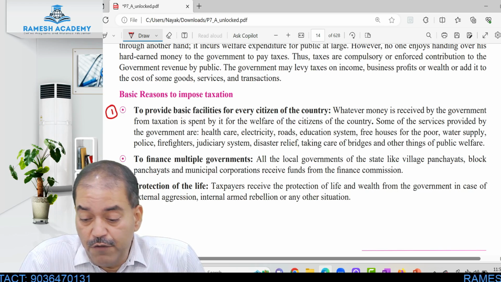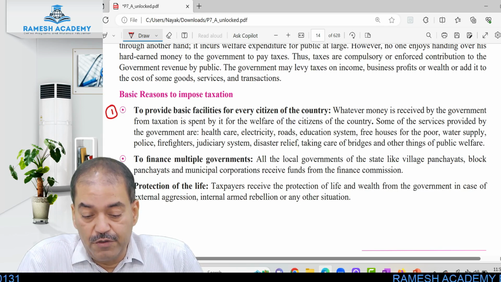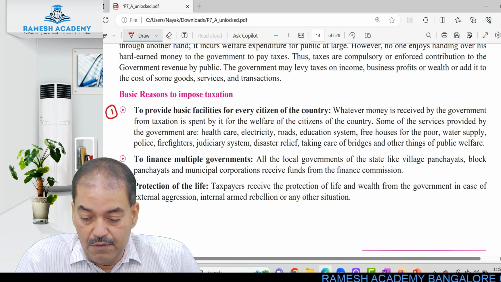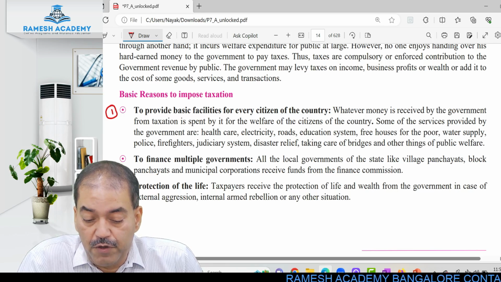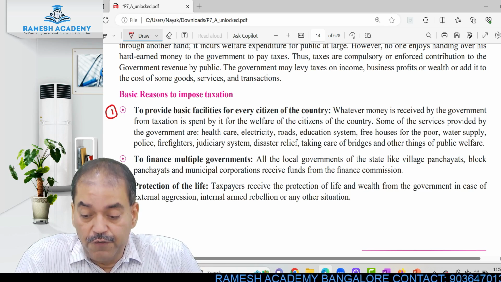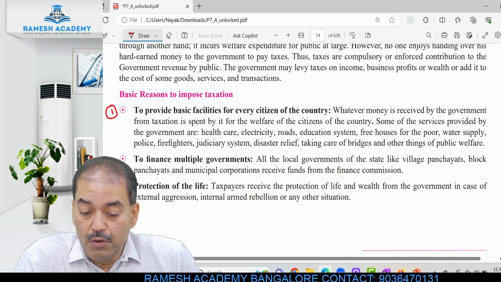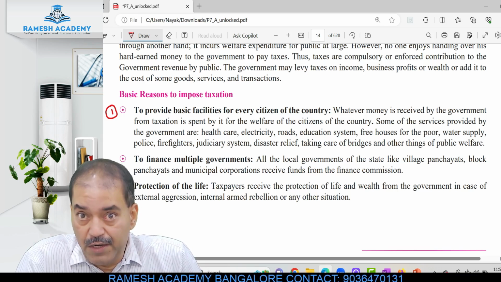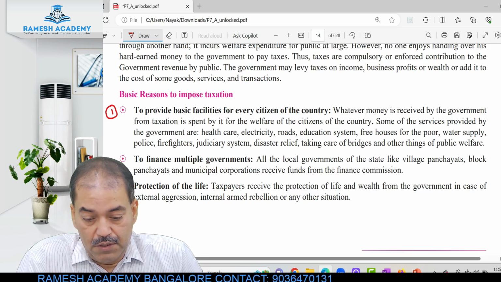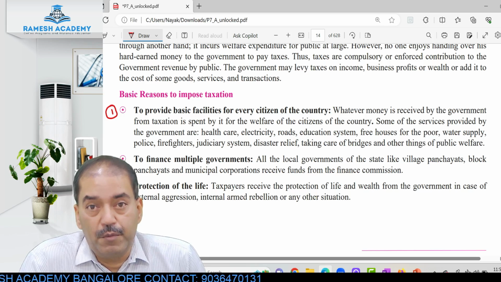Whatever money is received by the government from taxation is spent by it for the welfare of the citizens of the country. Some of the services provided by the government are healthcare, electricity, roads, education system, free houses, which is now being done by the government for the poor, water supply, police for maintaining law and order, firefighters, judiciary system, disaster relief, taking care of bridges and other things of public welfare.